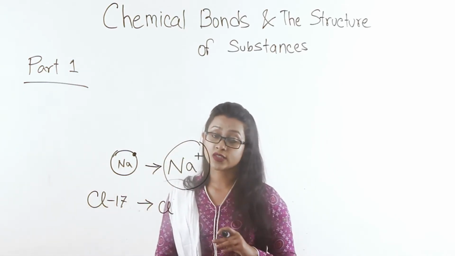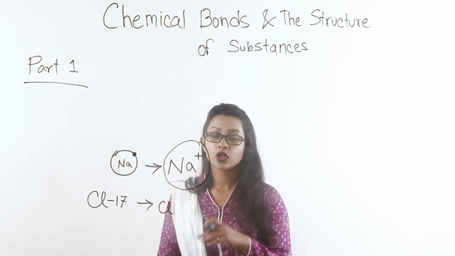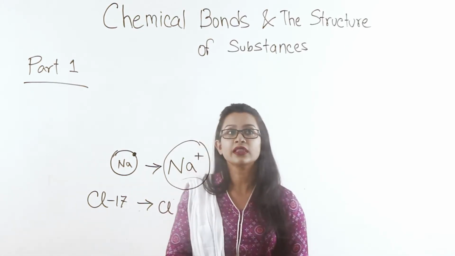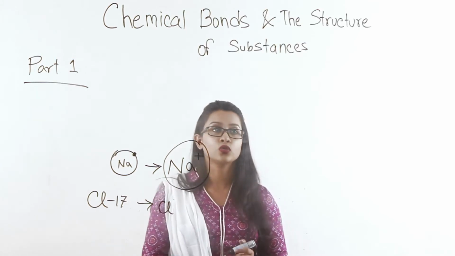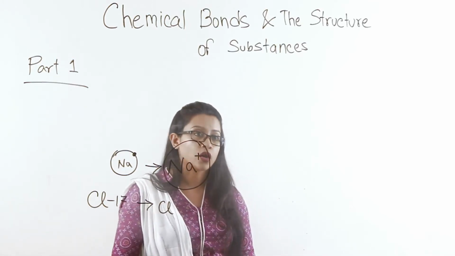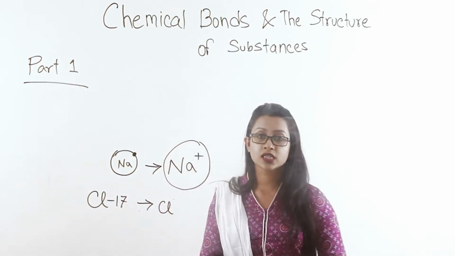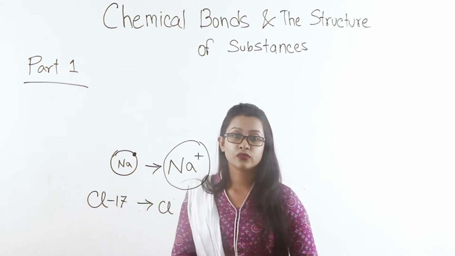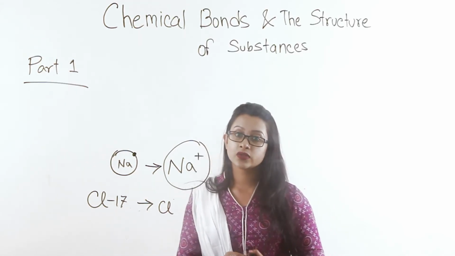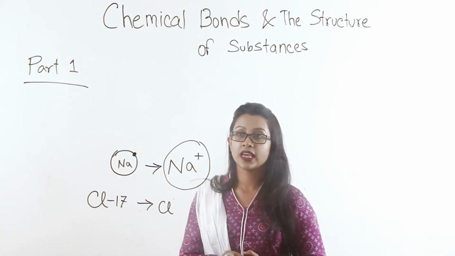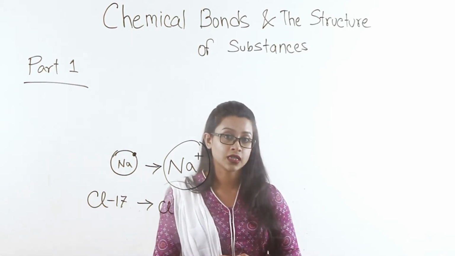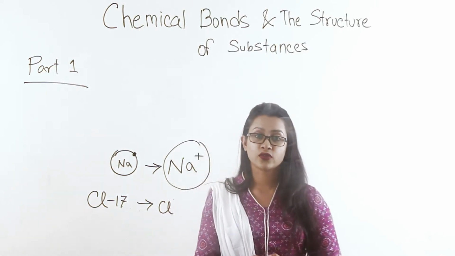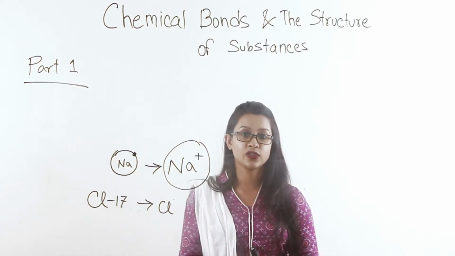That electron that sodium just gave away, chlorine accepted. It's kind of like if you were short of a couple of bucks, say you needed 10 bucks and you asked your friend for that amount of money and he gave it to you.